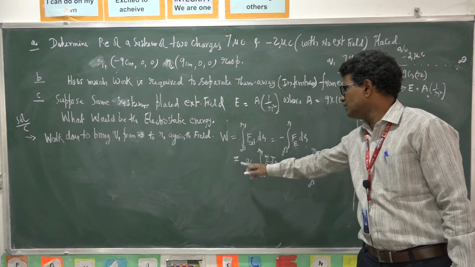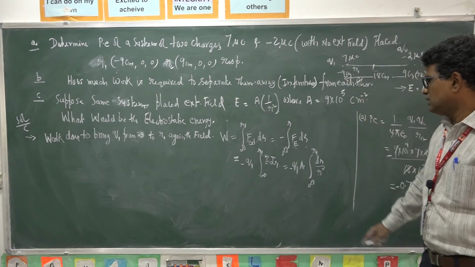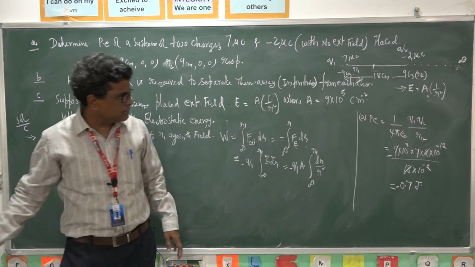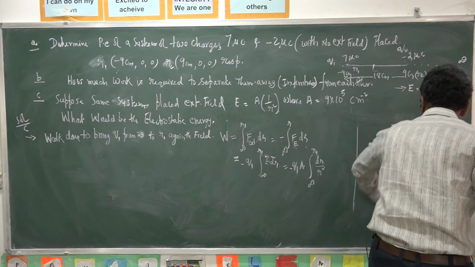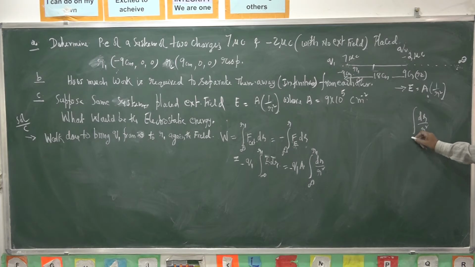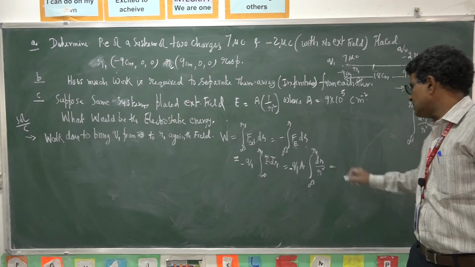The integral of dr by R square from infinity to R is minus 1 by R, with limits infinity to R. After substituting the limits, you will get 1 by R minus 1 by infinity. Here there is already a minus, so minus of minus gives plus.